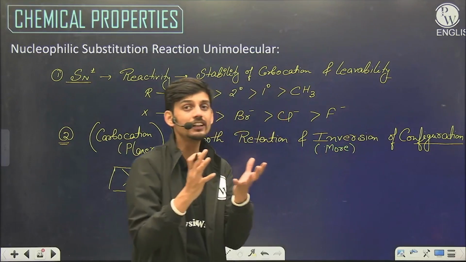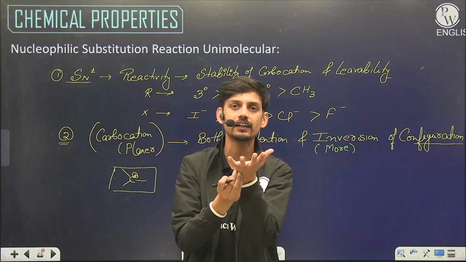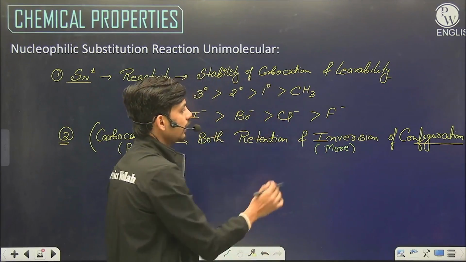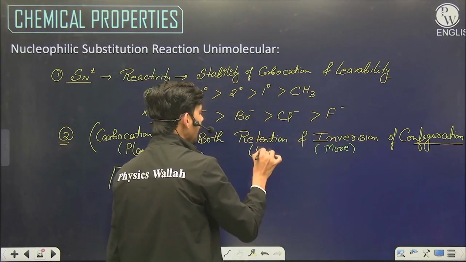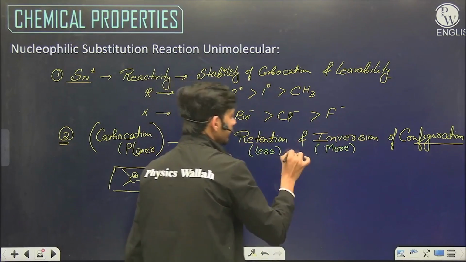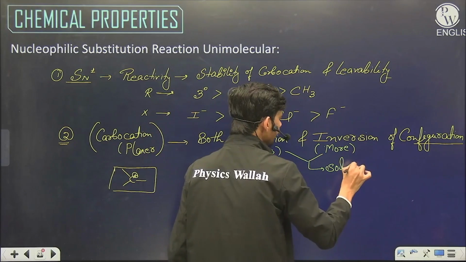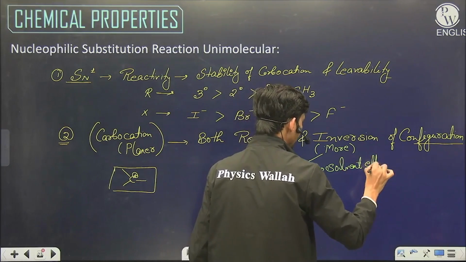That means there is not equal distribution of front and back attack. The backside attack is more and the front side attack is less. So the inverted product will be more and the retained product will be less. This we will study shortly because of solvent effect.